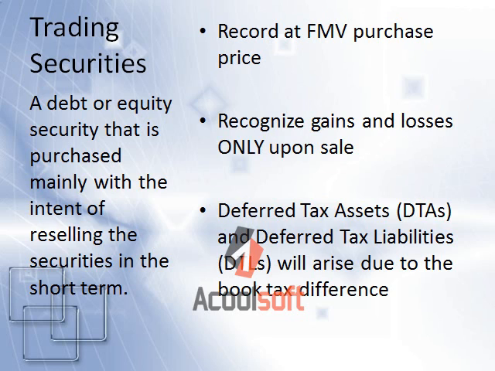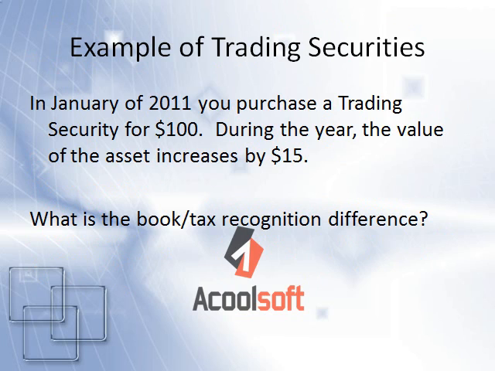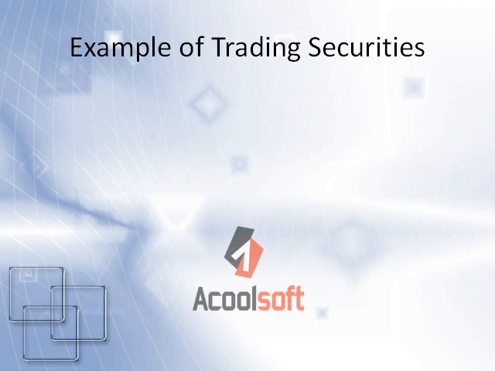Third, because of the recording of unrealized gains and losses recorded on the books, which are not considered for tax purposes, deferred tax assets and liabilities are created. Let's go back to our original example for trading securities. Remember that we purchased a trading security for $100 and recorded it on the books. We also had an unrealized gain of $15, so now we need to discuss the book tax recognition differences that arise. We purchased a trading security for $100 and recorded on the books.